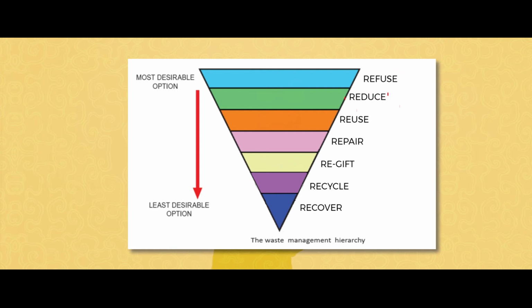The second one, reduce. Third one, reuse. Fourth one, repair. Fifth one, regift. Sixth one, recycle. Seventh one, recover. We even call them the 7 R's. And if you look at the diagram, as we go from refuse towards recover, the choice changes. Refuse is the most desirable, and the recover option is the least desirable.